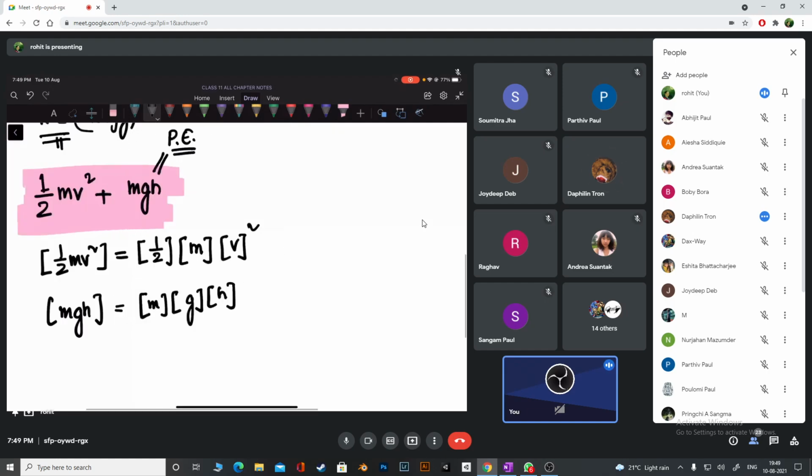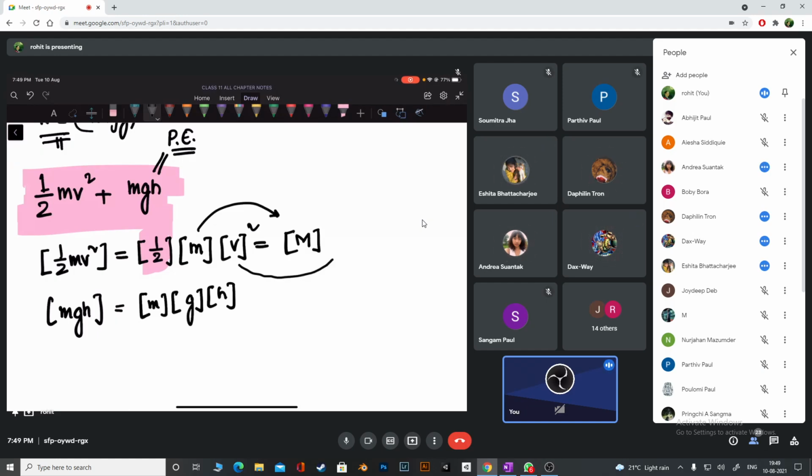Let's check. For the first one, half, I told you last time, right? Half is a number. It is not a quantity. It is not fundamentally dependent on any quantity. So tell me, does half have a dimension or no dimension? It has no dimension. Half has no dimension. What about the mass here? What is the dimension of mass? Small m is mass, fundamentally m. So I'm writing m.